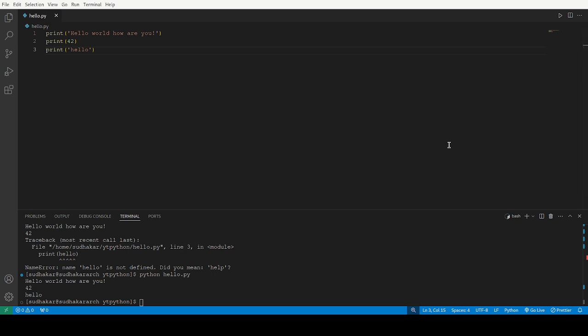Okay, now next in print we will be seeing the other types of things we can print. Is it only one string we can print? No, we can print multiple strings one by one. I will be showing you here. Like print, hello is one string, fun is one string, hi is another string.